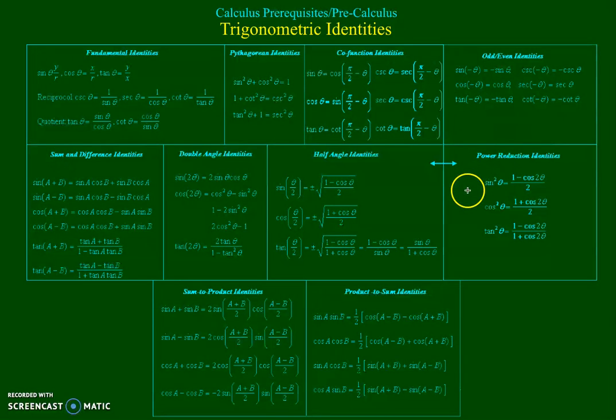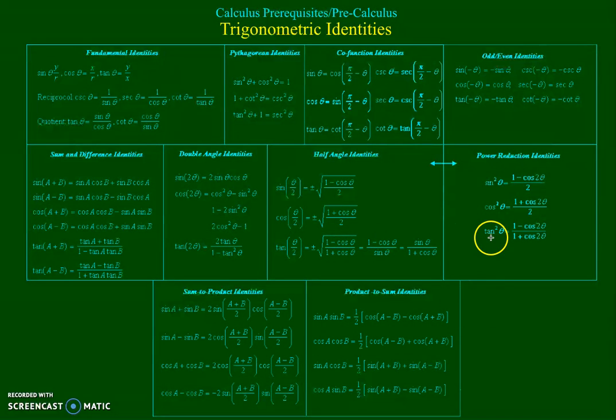You can study these on your own, but the critical ones are the Pythagorean identities, the cofunction identities. Of course, these should be automatic, the fundamental identities. You need to know the sum and difference, the half angle. These are a little more obscure.